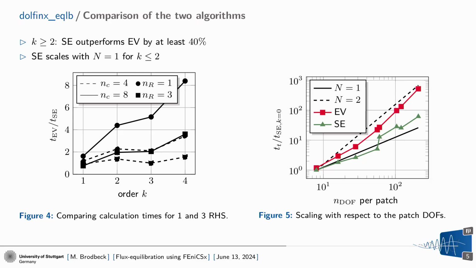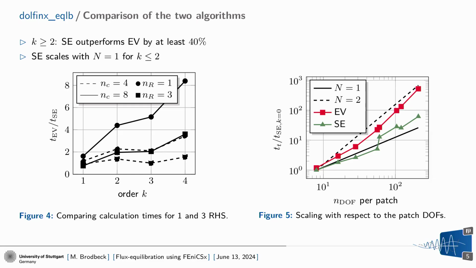If we go to the 3 right-hand sides, well, it's not that good because of the main drawback of the semi-explicit algorithm: we pay the price for the reduced equation system by finding this HDiv function, and there's no speed up for different right-hand sides. We simply have to do that. So that's why in that case, the Ern-Vohralík algorithm, where we have only the factorization of this large equation system once, performs a bit better.